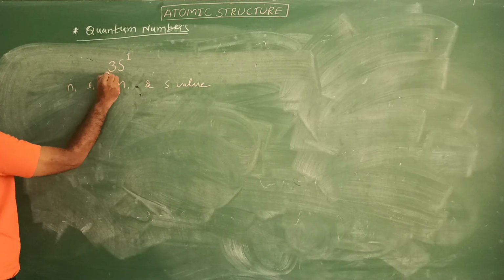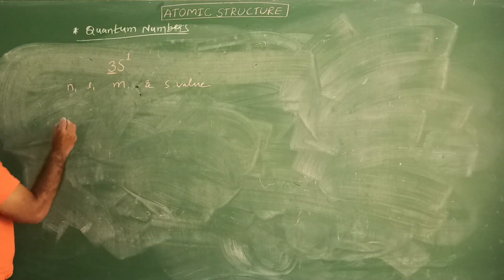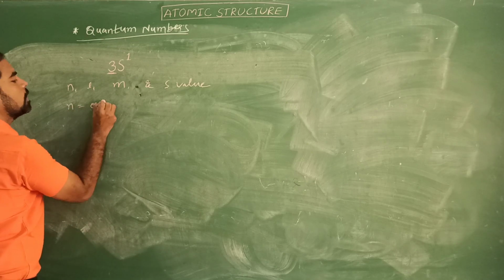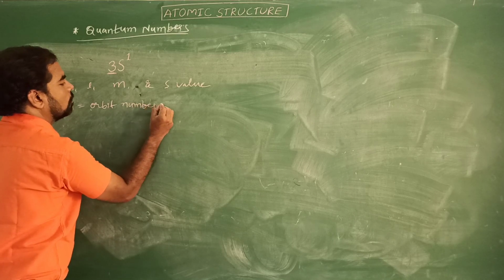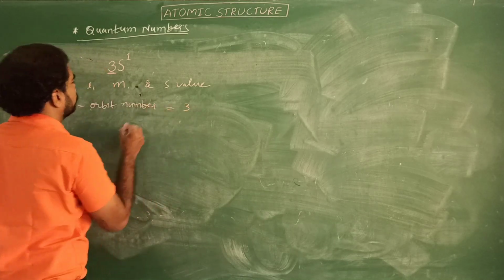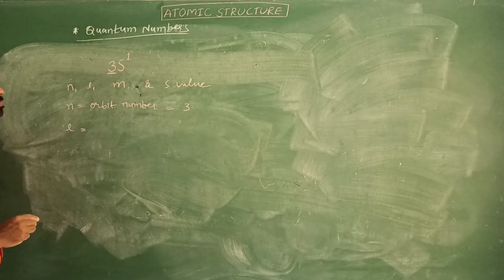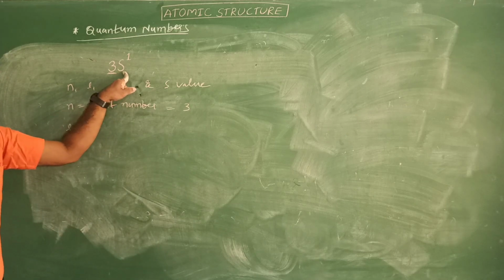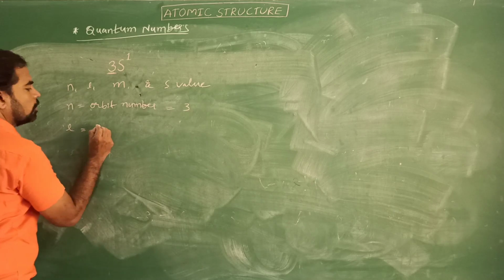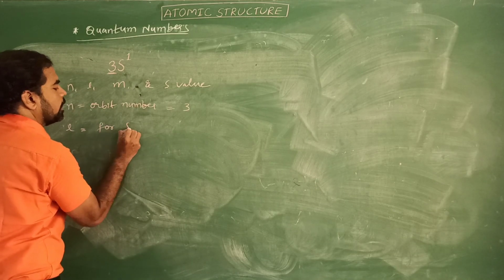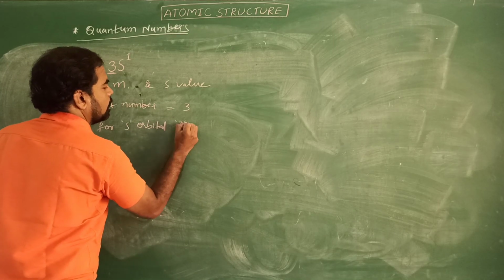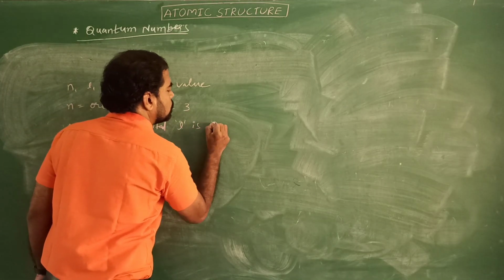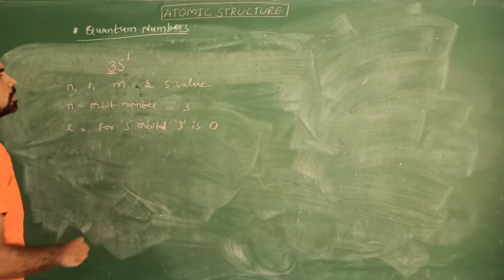Here n means orbit number, so n equal to 3. Here an s orbital is given. For an s orbital, what is the L value? The L value is 0.